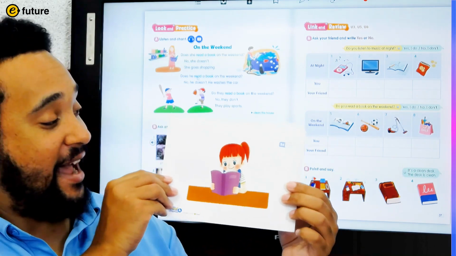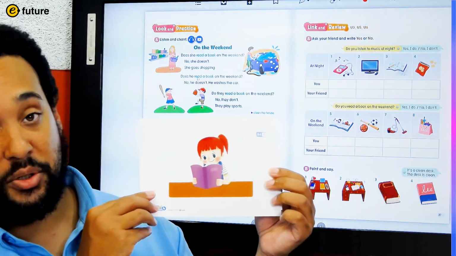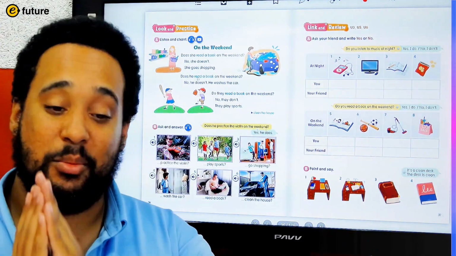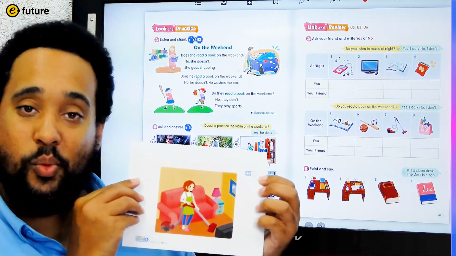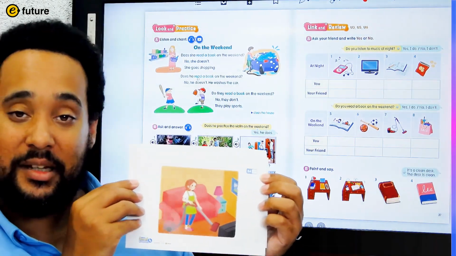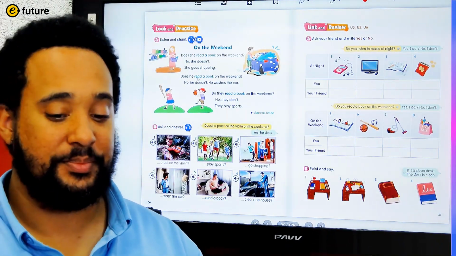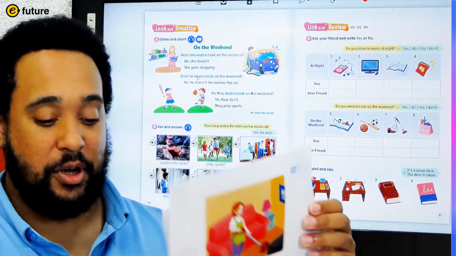Do you remember the action that we had for this one? What does she do on the weekend? She reads a book. Very good. And what does she do on the weekend? She cleans the house. So we have our she group of cards.